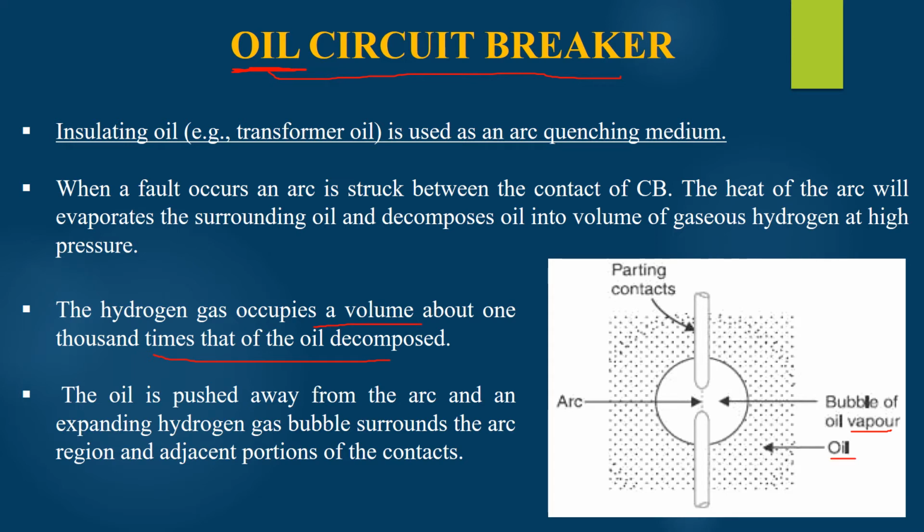So when hydrogen gas is formed due to the decomposition of the oil as a result of the arc struck between the two contacts, this bubble will surround the region where the arc is established, and this bubble will not allow the oil to pass through the gap established between the two contacts of the circuit breaker.